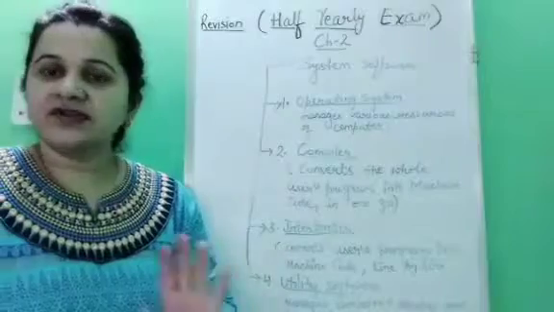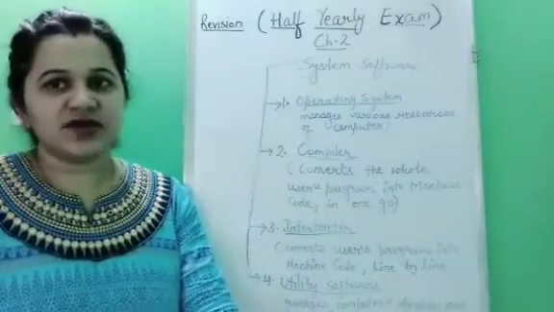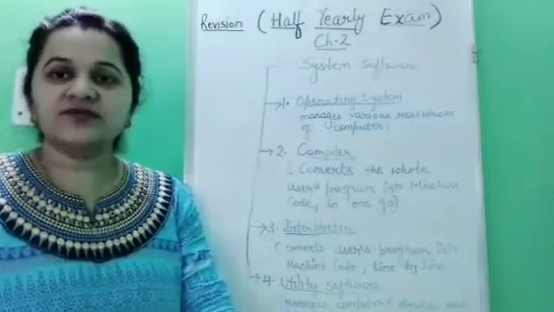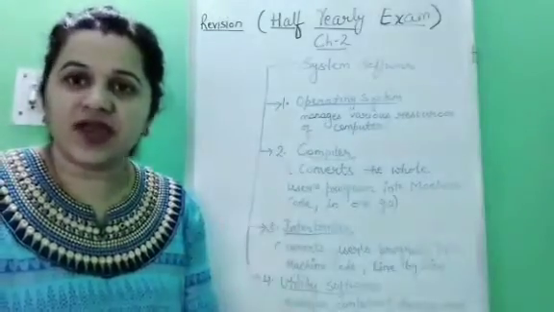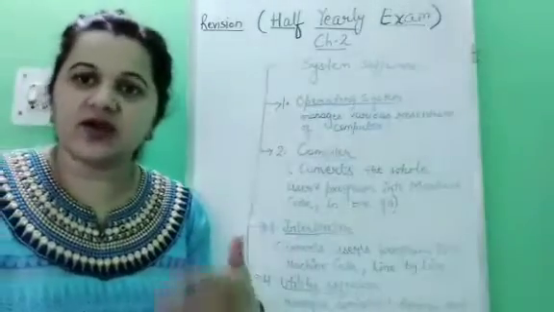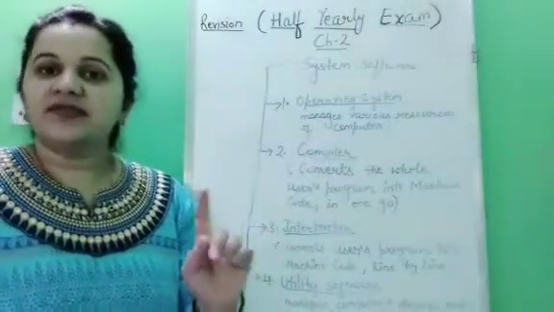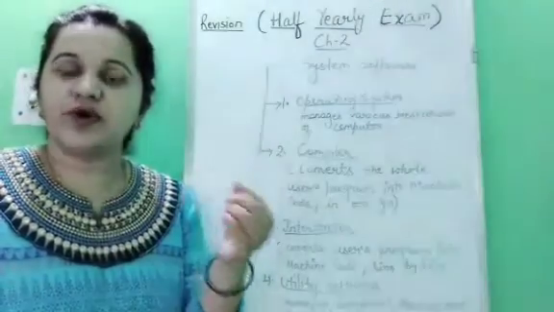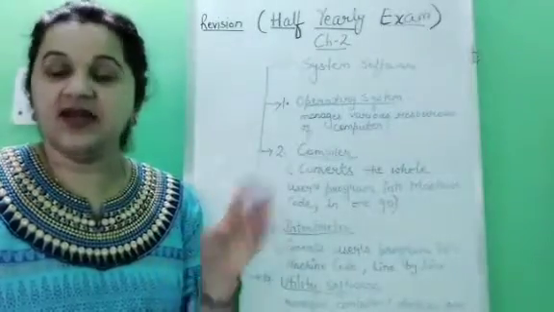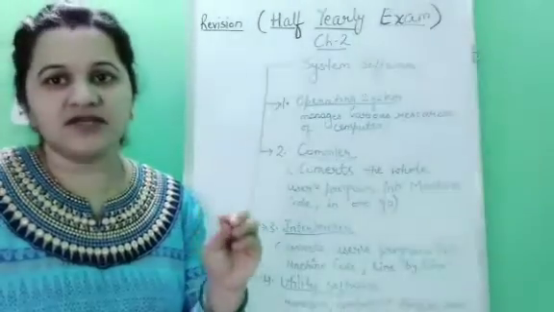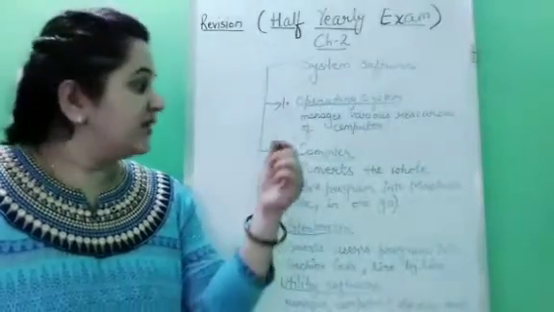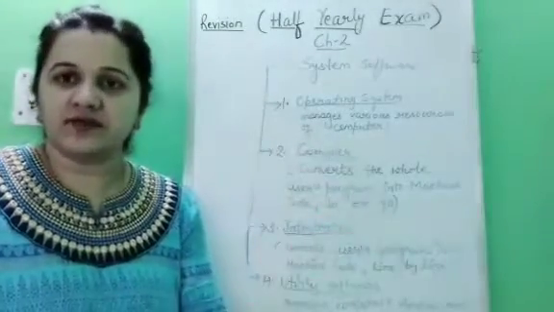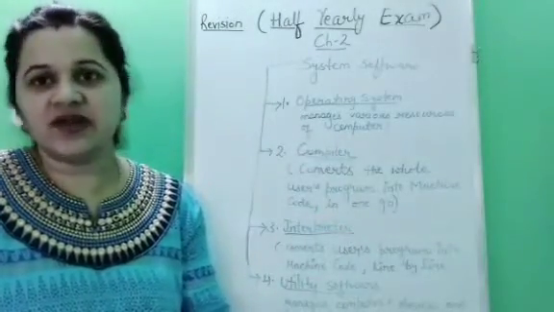Now children, as you all know, a computer is an electronic machine, and it does not understand our language. So to make a computer work, we have to write down a set of instructions, some coding, in which a computer can work. That language, the set of instructions which we are giving to a computer, it will not understand directly. So we require a device or a medium which can convert this language, the user's program, into machine language. As a computer is a machine, it will understand machine language.